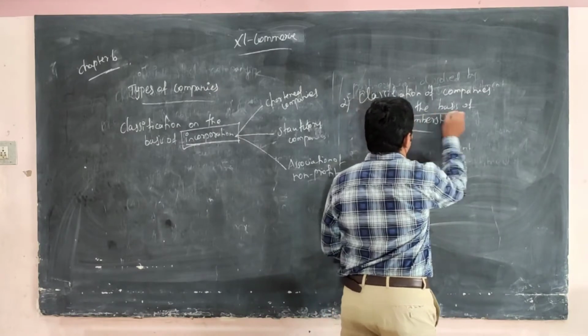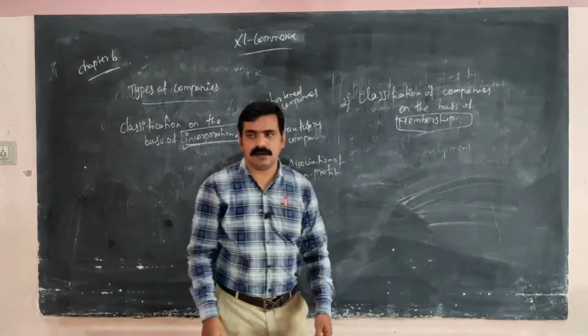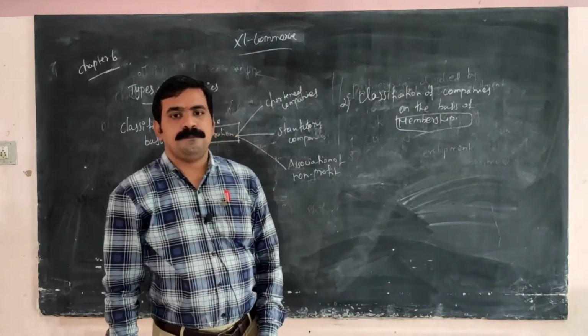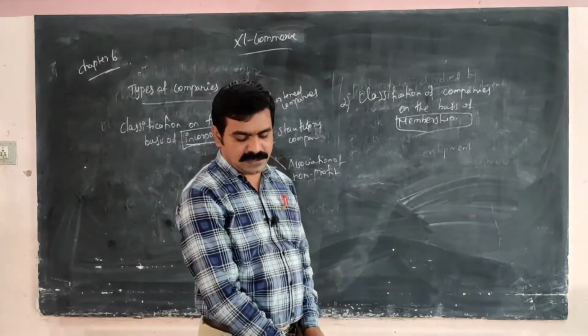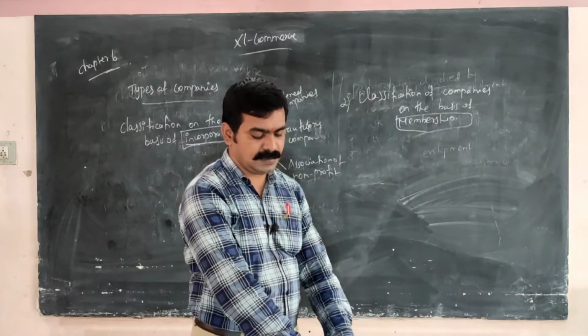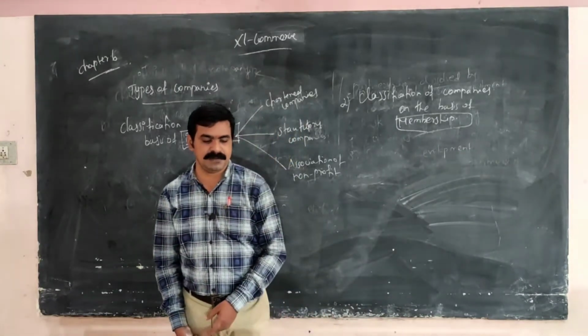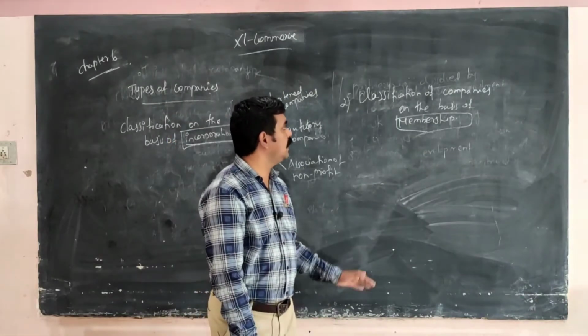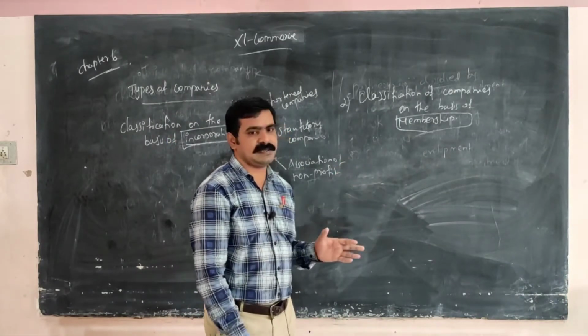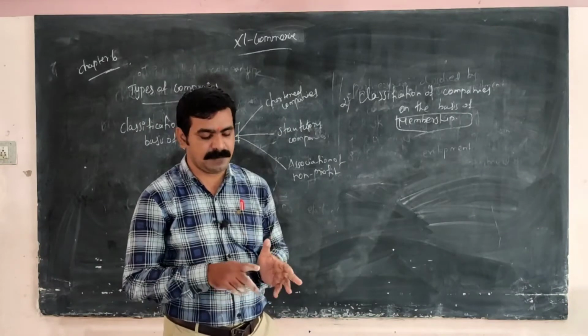Membership means a private company and a public company. On the basis of membership, companies are divided into private companies and public companies.